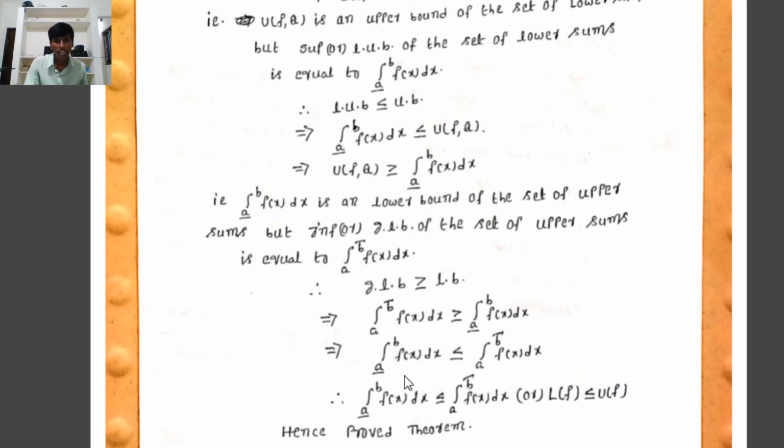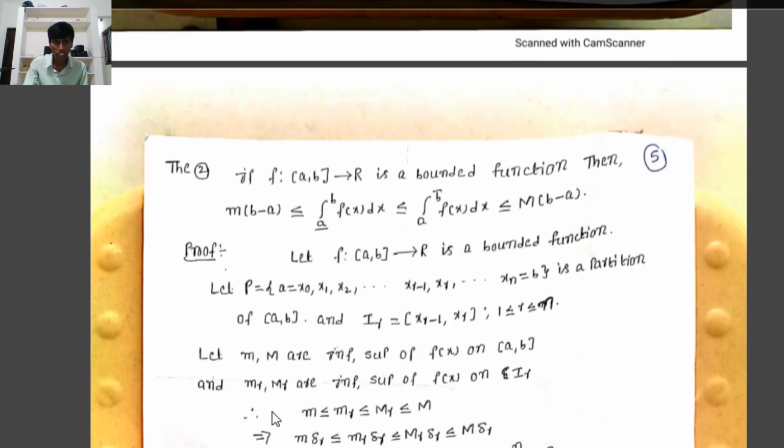That implies integration a bar to b f of x dx is less than or equal to integration a to b bar f of x dx. Therefore, our concluding result: the lower Riemann integral is always less than or equal to the upper Riemann integral. That is, integration a bar to b f of x dx is less than or equal to integration a to b bar f of x dx, or L of f is less than or equal to U of f. Hence proved theorem. Next one.